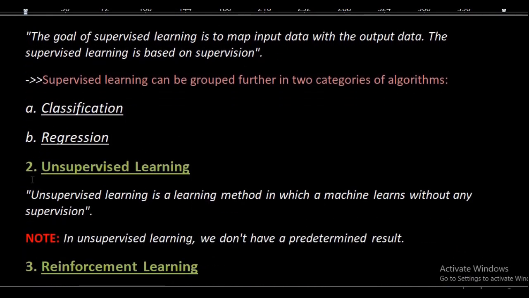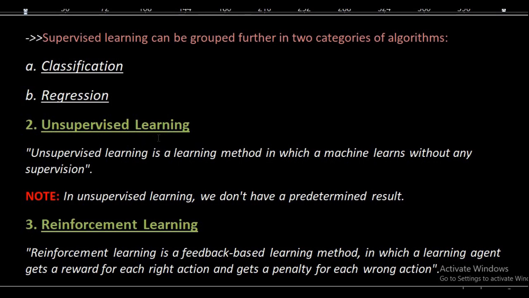Now next is unsupervised learning. What is unsupervised machine learning? Let us see how much it differs from supervised learning. Unsupervised learning is a learning method in which a machine learns without any supervision. There is no need for labeled data.